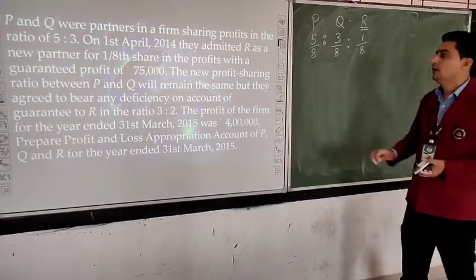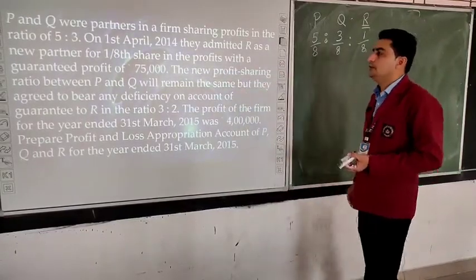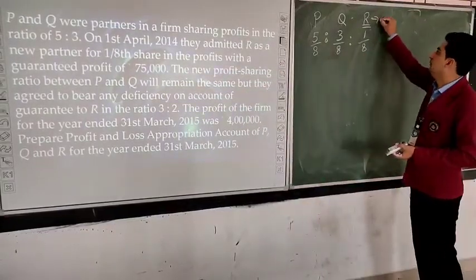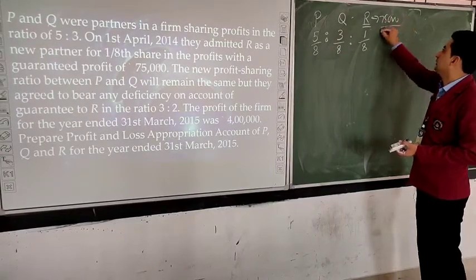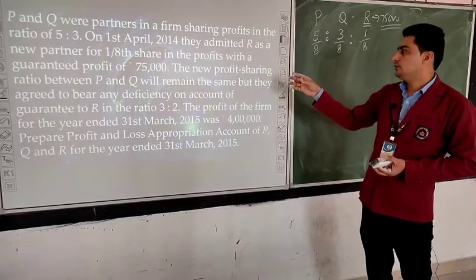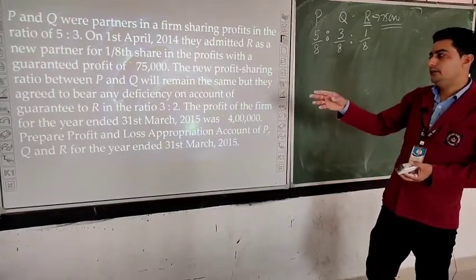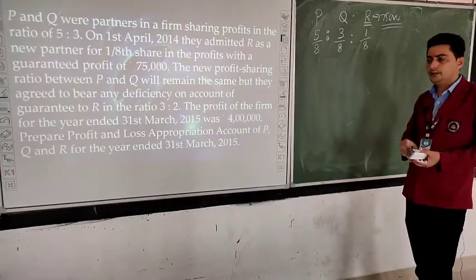Now, with a minimum guaranteed profit of 75,000, R is getting a minimum profit guarantee of 75,000. He will get at least 75,000. The new profit share ratio between P and Q will remain the same, but they agreed to bear any deficiency on account of guarantee to R in the ratio of 3:2.